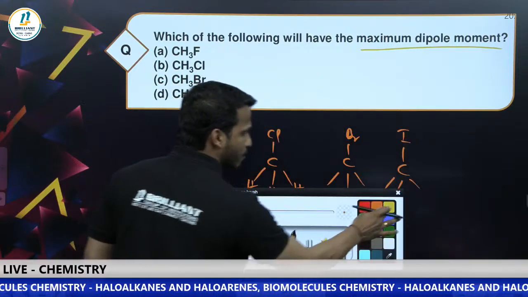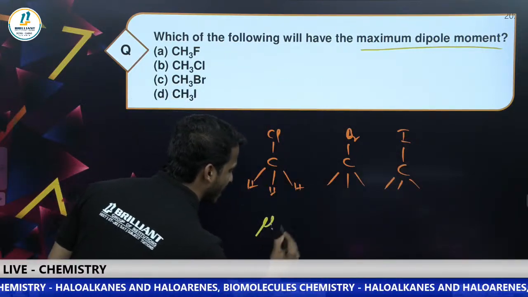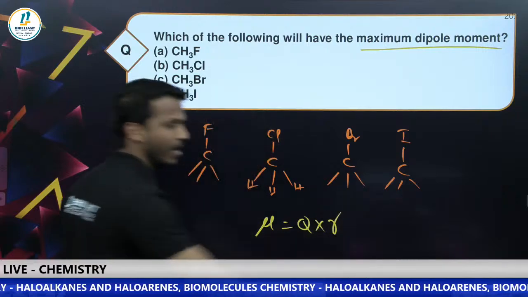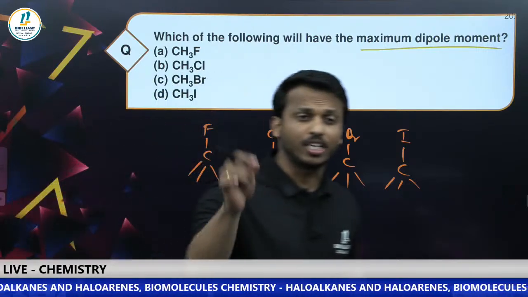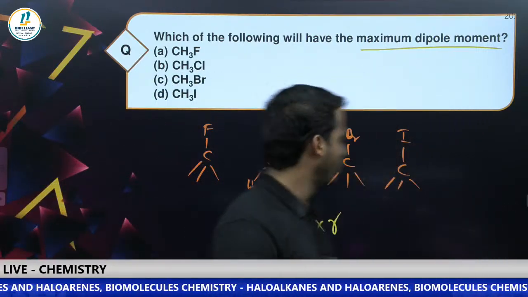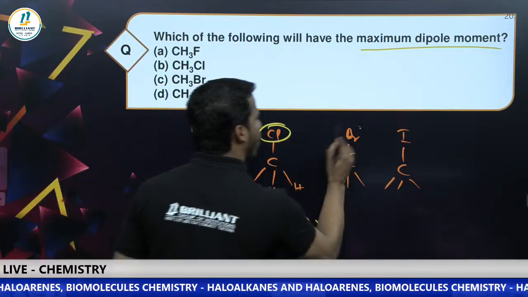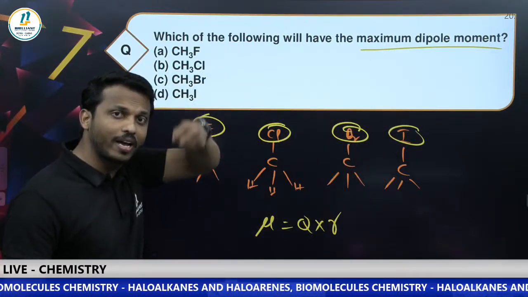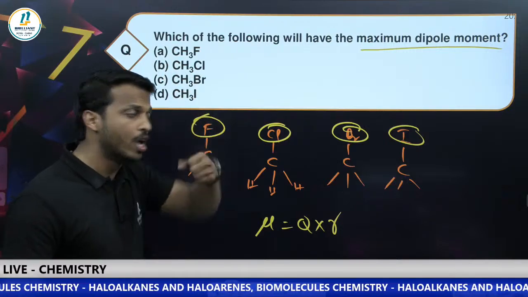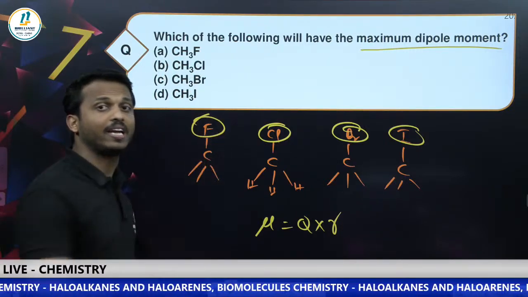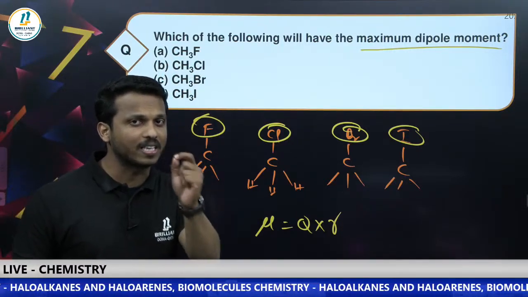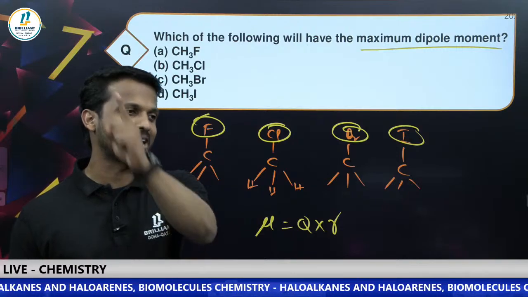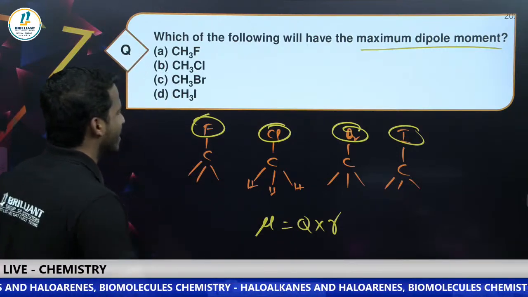We are expecting dipole moment mu is equal to Q into R. Dipole moment is equal to charge into distance of separation. You studied fluorine, chlorine, bromine, iodine. When we consider fluorine, it is most electronegative, so fluorine's charge is more, so we are expecting this one to have the greatest dipole moment. But those who are reading the NCERT textbook can say, dear all, which one?